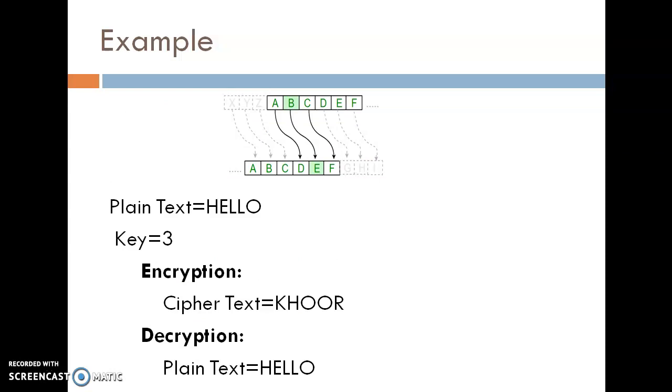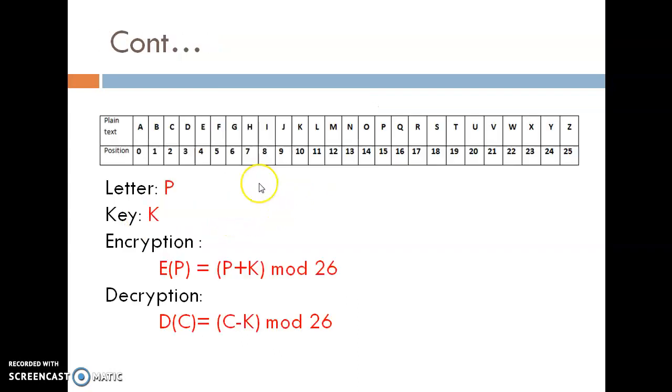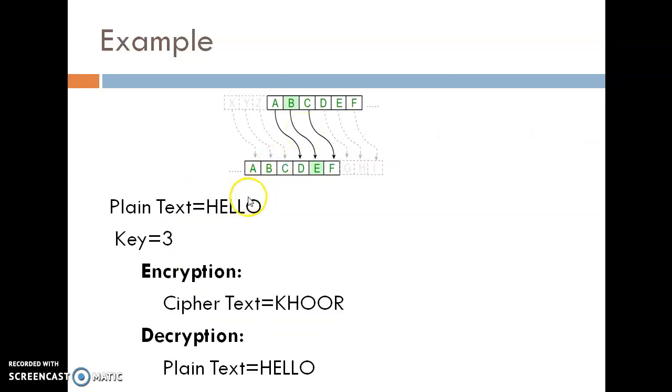For example, see here, for the key value 3, the plain text is equal to hello. So H is assigned at position 7. So 7 plus 3, that is 10. So on the number 10, K is assigned. So H is replaced by K.